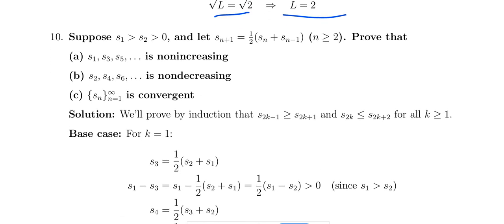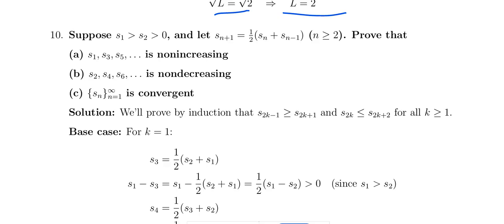And another problem: s1 greater than s2 greater than 0, sn plus 1 equal to (sn plus sn minus 1) whole divided by 2, for all n greater than or equal to 2. So in this, s1, s3, s5 is a non-increasing sequence, s2, s4, s6 is non-decreasing, and sn is a convergent sequence.